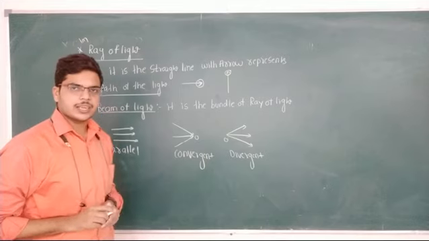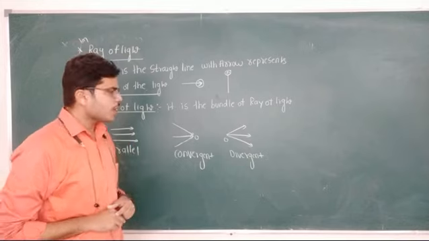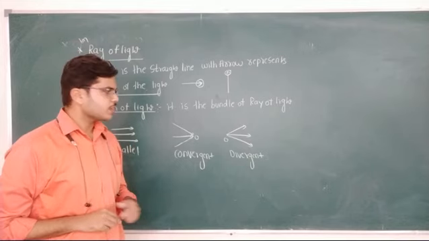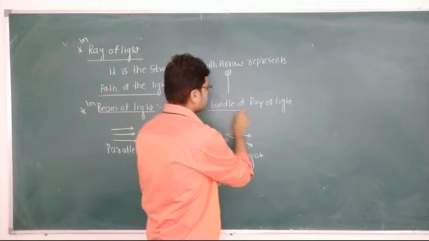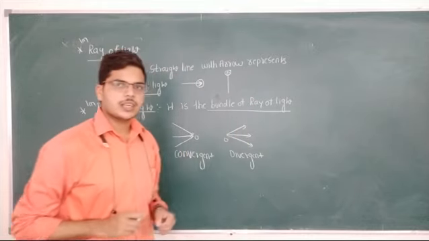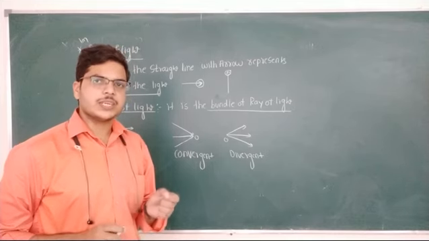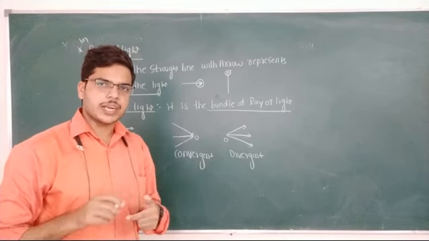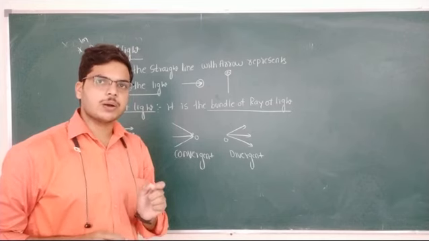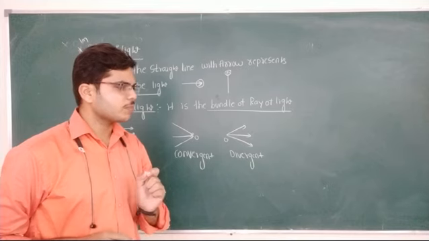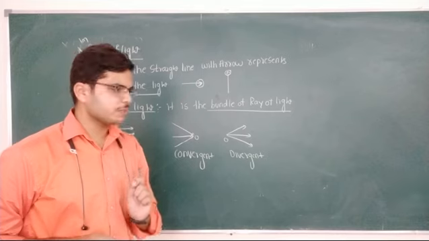Now, one more question. Beam of light. What is the meaning of beam of light? Beam of light means it is a bundle of rays of light. A large number of rays of light, 10 to 20 rays of light, combined together form a bundle of light, or beam of light. It is known as beam of light.